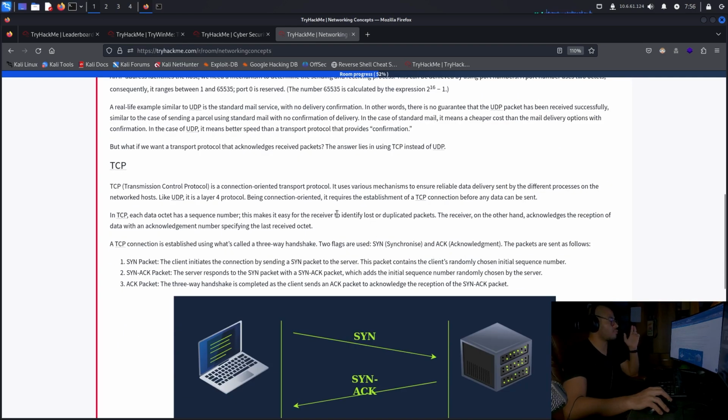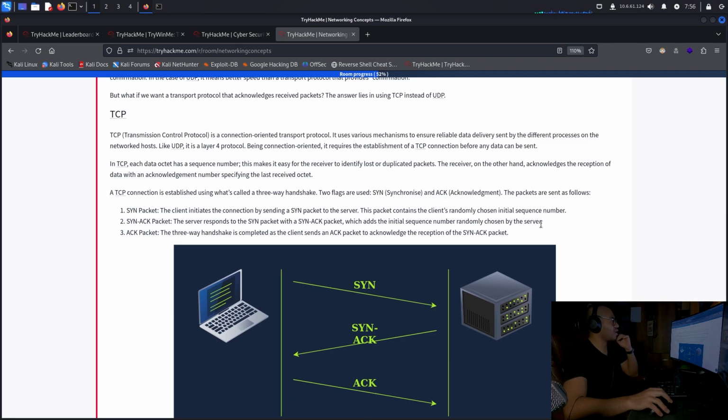Okay, there's a difference between them too. See? So TCP, Transmission Control Protocol, is a connection-oriented transport protocol. It uses various mechanisms to ensure reliable data delivery between different processes on the network hosts. Like UDP, it is a layer 4 protocol. Being connection-oriented, it requires the establishment of a TCP connection before any data can be sent.